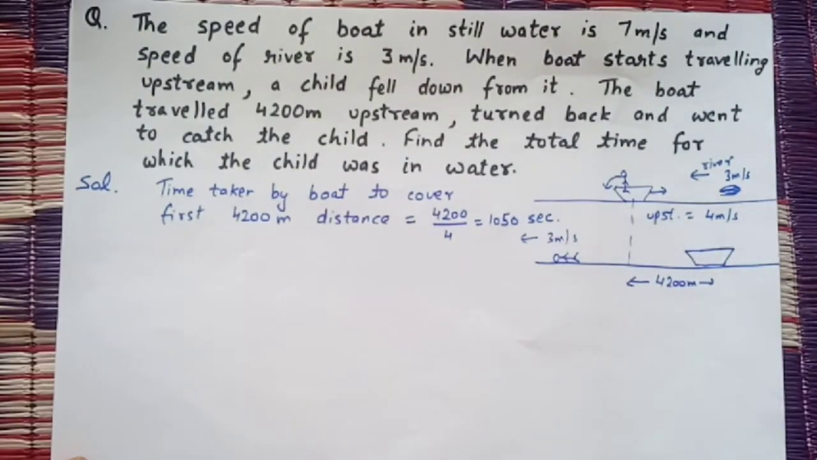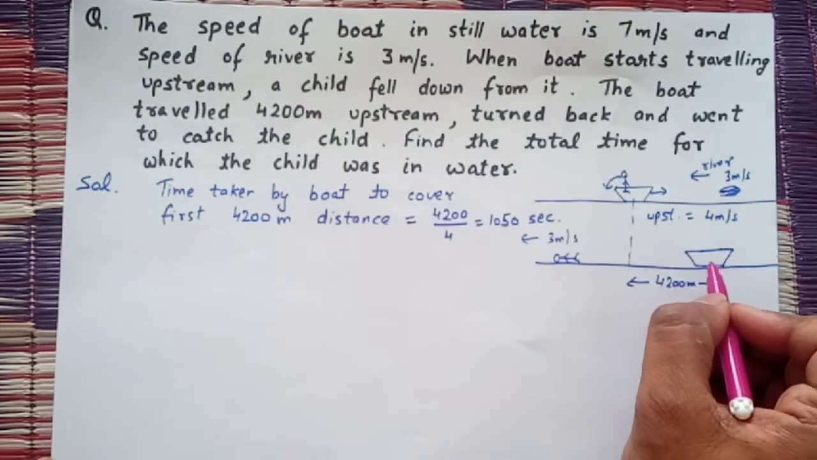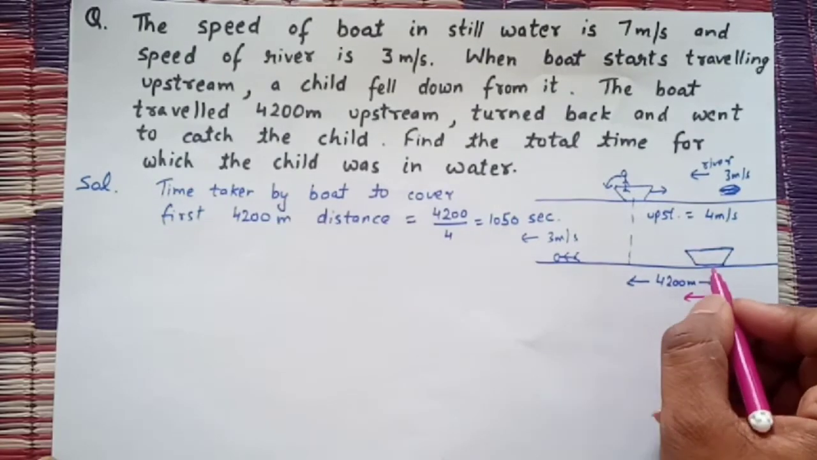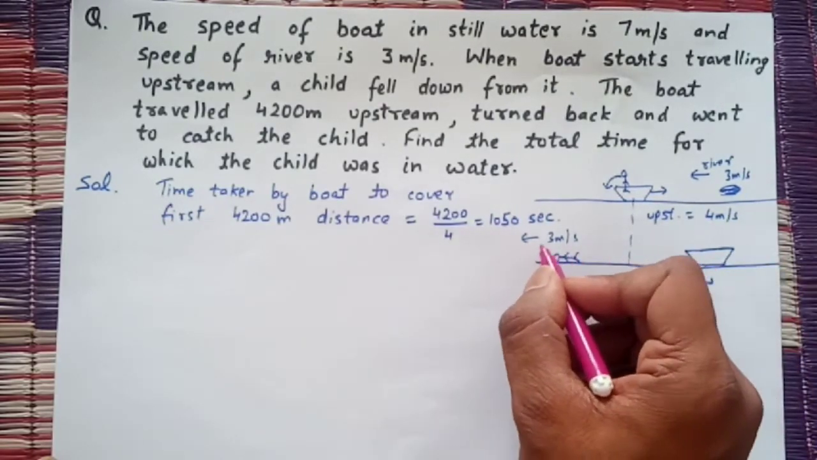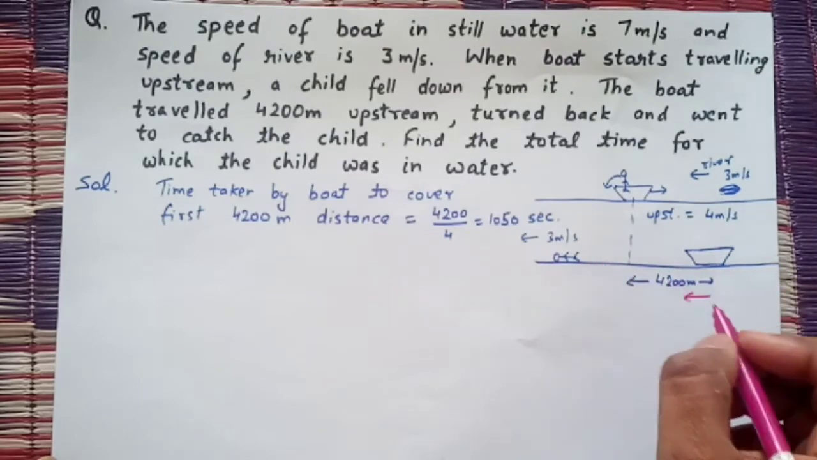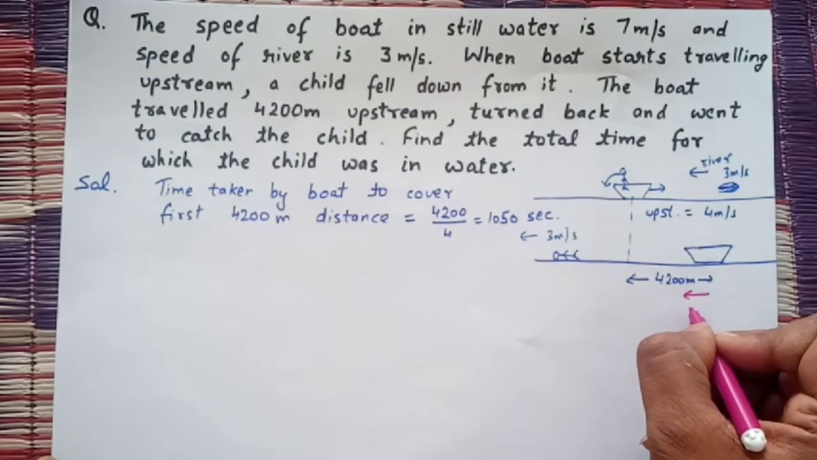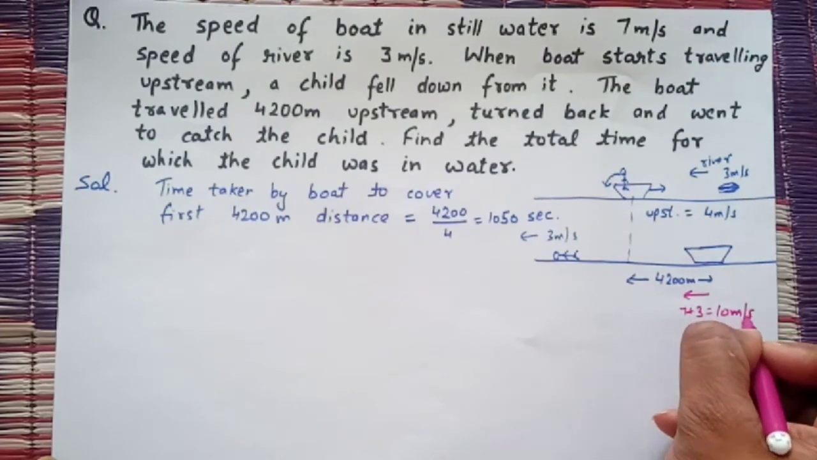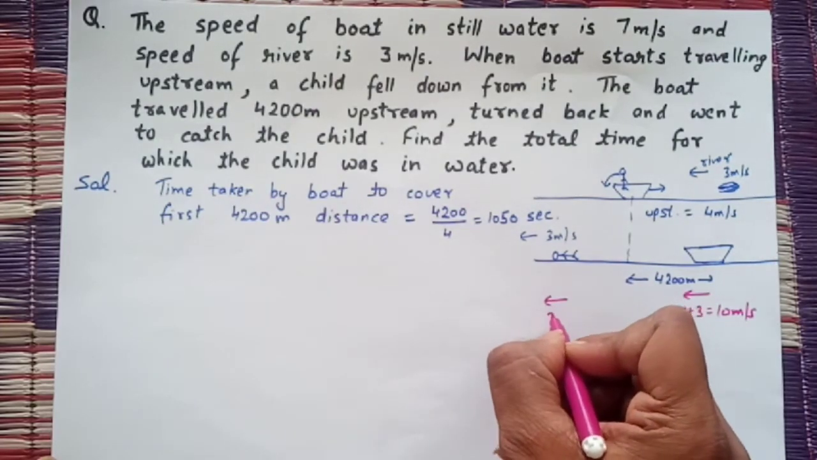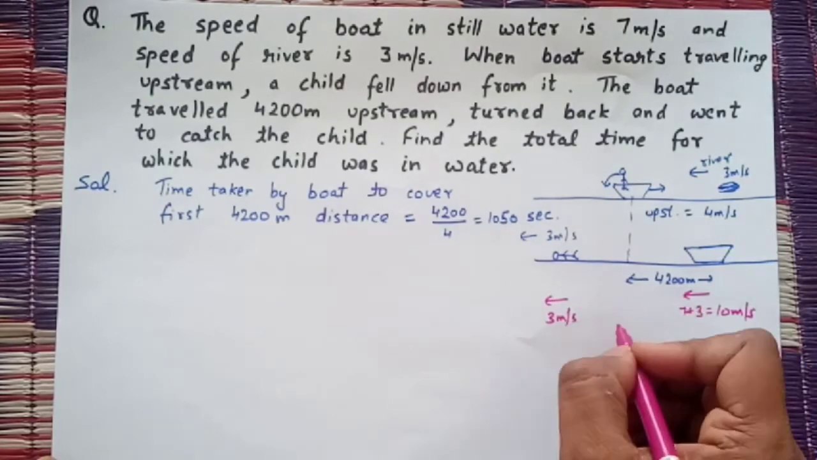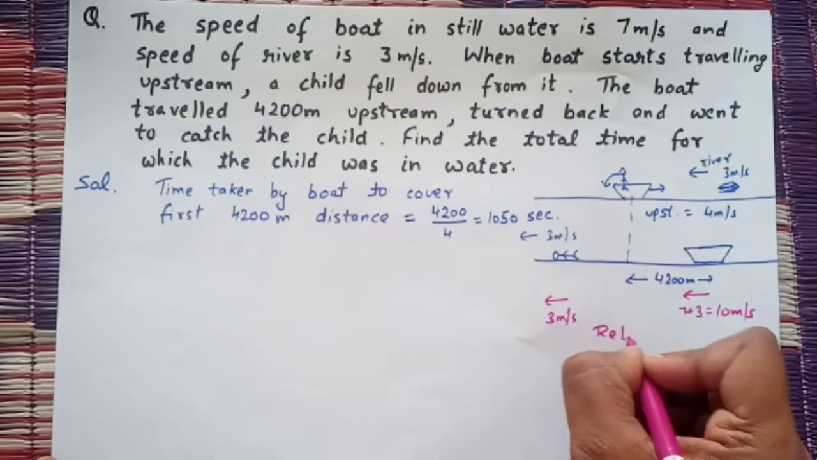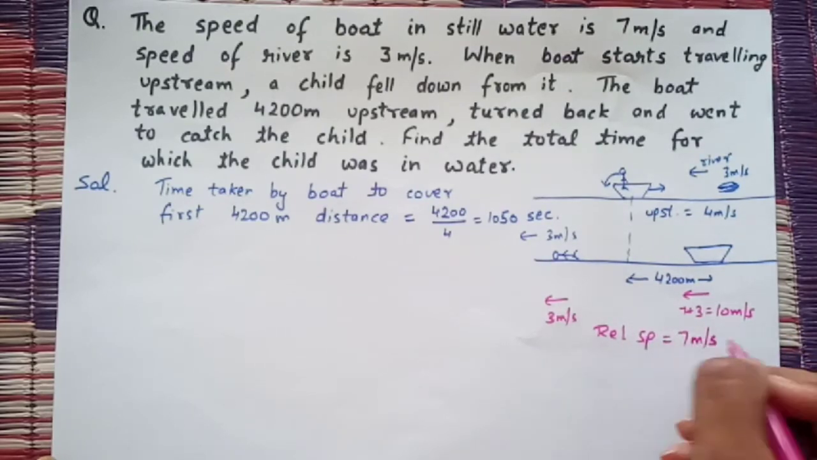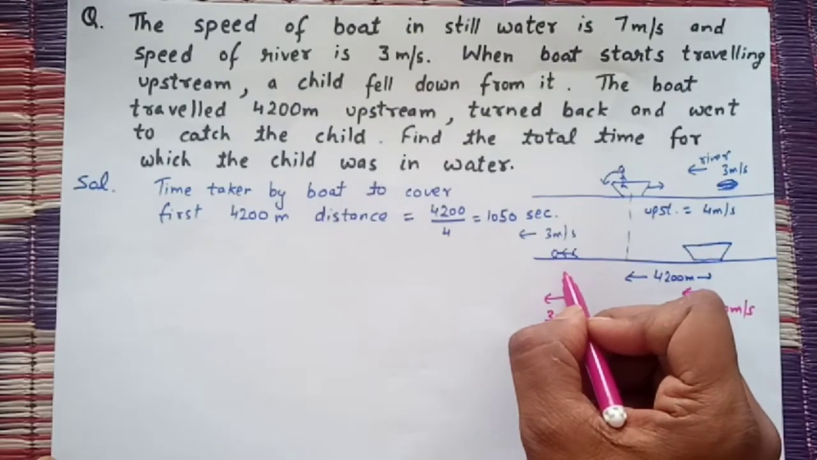Now when the boat is here, it turns back and moves with the speed of 7 downstream. Now the water is going in this direction and the boat is also going in this direction, so its speed will be 7 plus 3, equals 10 meter per second. But the child is moving in this direction at 3 meter per second. So what will be the relative speed? It will be 10 minus 3, 7 meter per second.